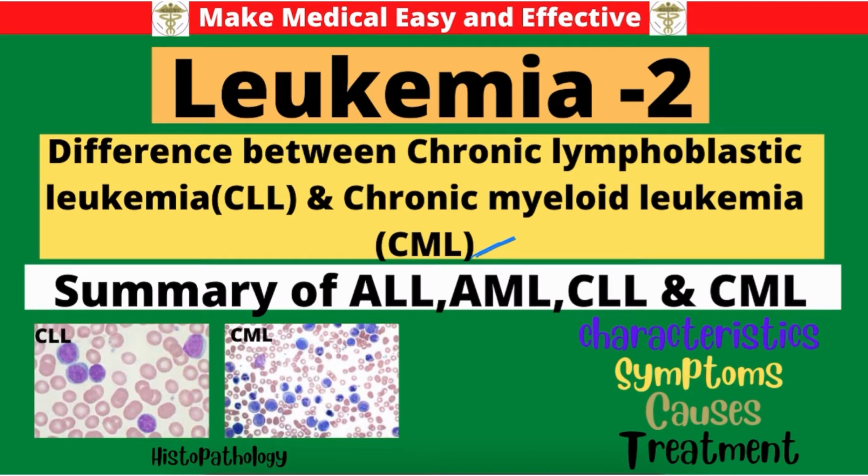What is the difference, what are the characteristics of CLL and of CML, what symptoms appear in both cases, what causes this type of anemia, and the treatment. After that I will also discuss the investigations. And at the end of the video I will give a summary, a complete comparison between ALL, AML, CLL and CML, all four types of leukemia, and how to differentiate ALL, AML, CLL and CML in